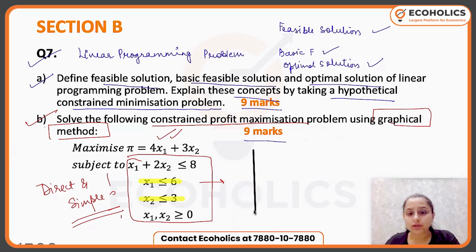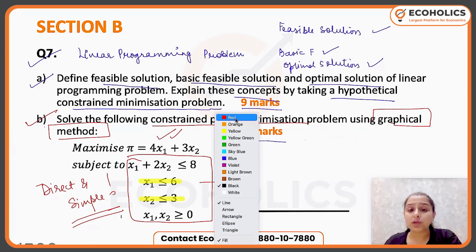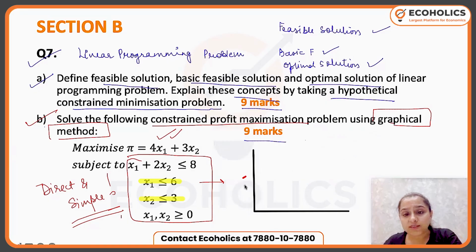Let's have a look here. If I plot x1 less than 6, what does it mean? It just means, if this is 6, then x1 less than 6 means, so x1 I will take on this axis and x2 I will take on this axis.